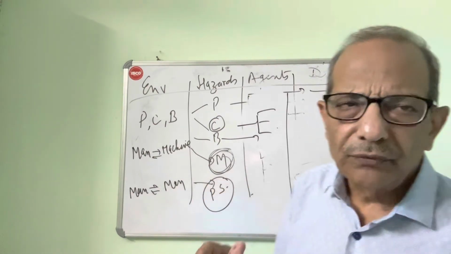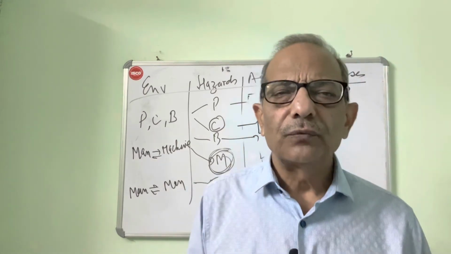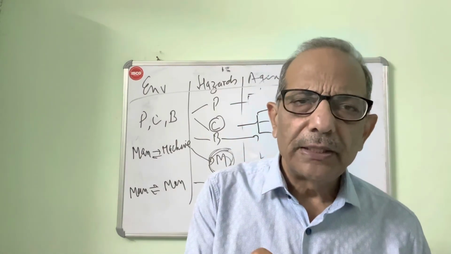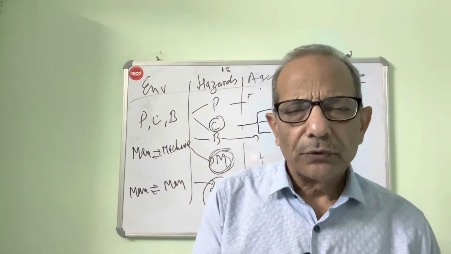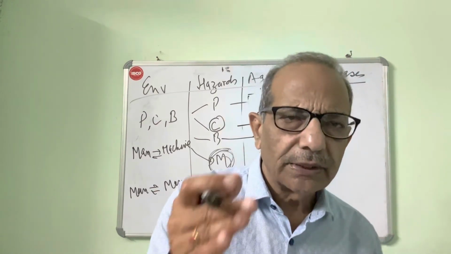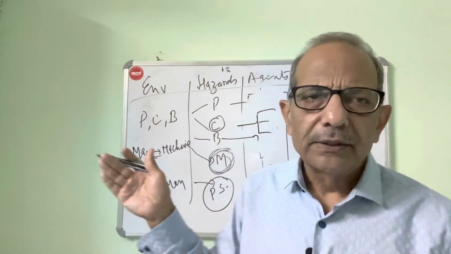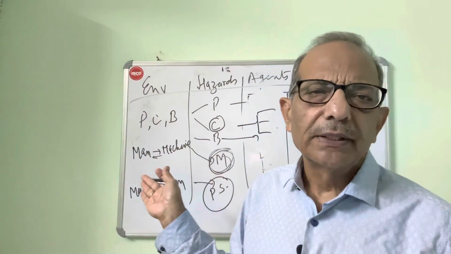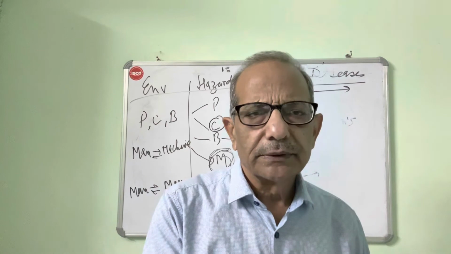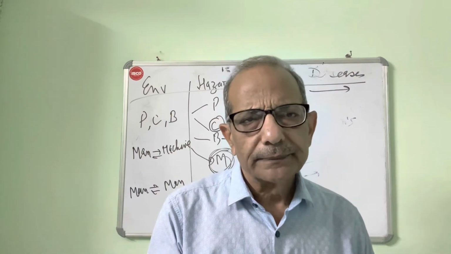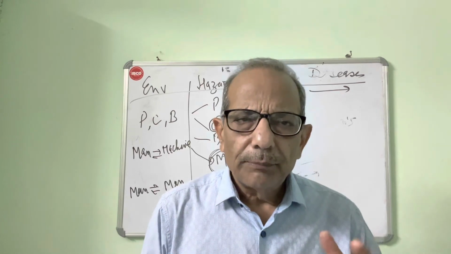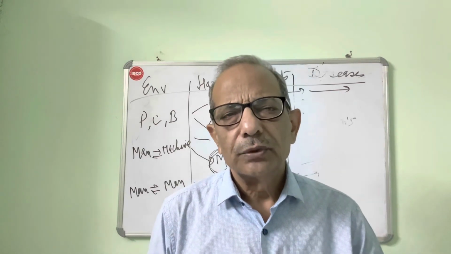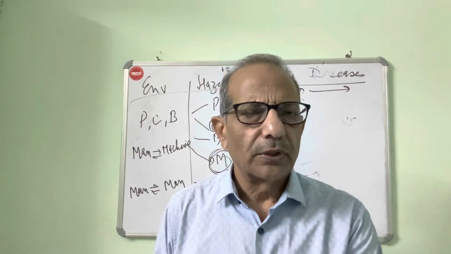Now we will most often use the epidemiological triad in our occupational disorders. So when I discuss pneumoconiosis, I will discuss the agent factors, which will be some of these, and host factors and environmental factors. So I am stopping here. Next time we will study prevention and control of occupational disorders.